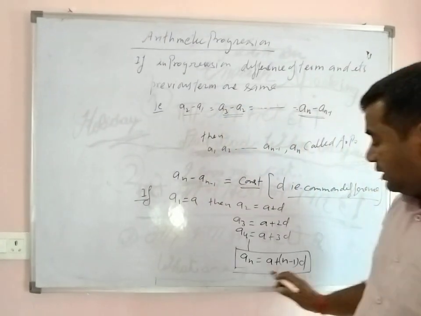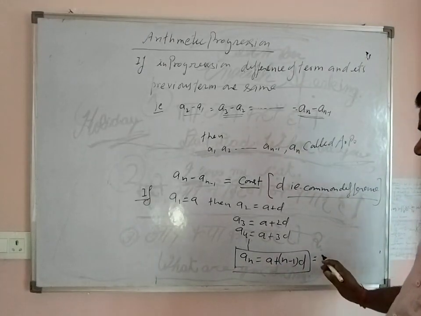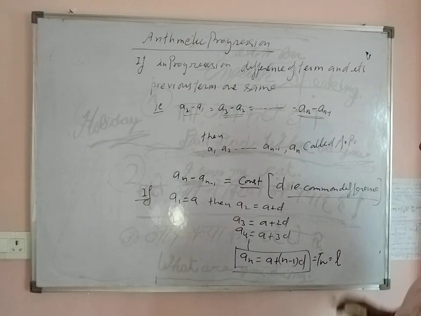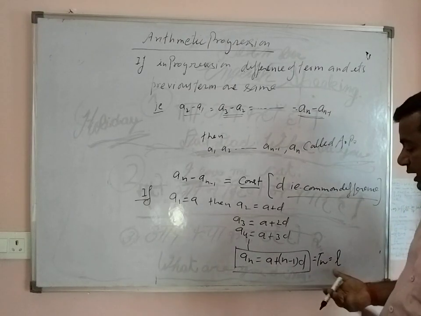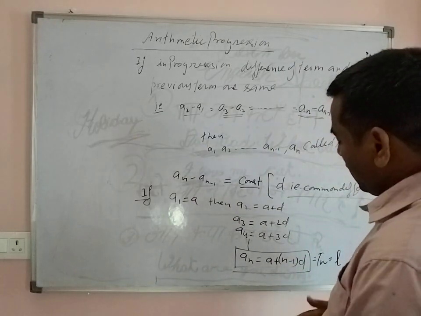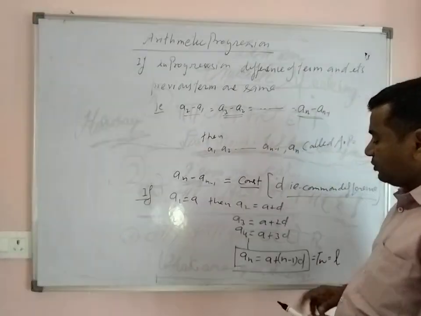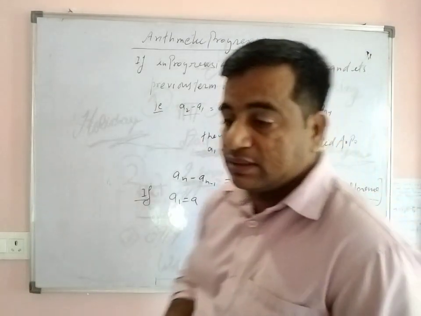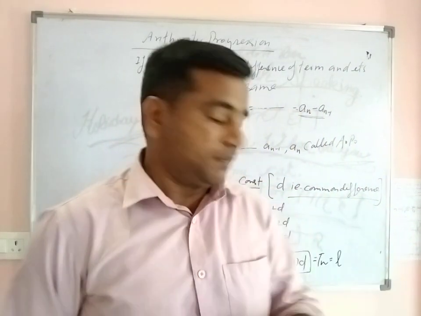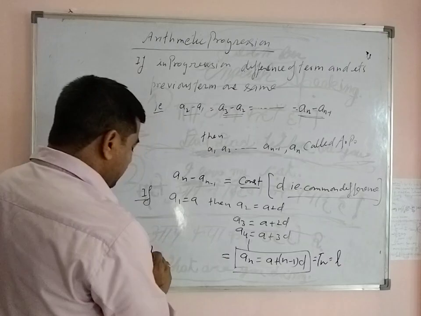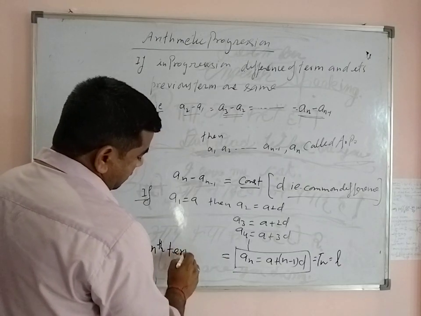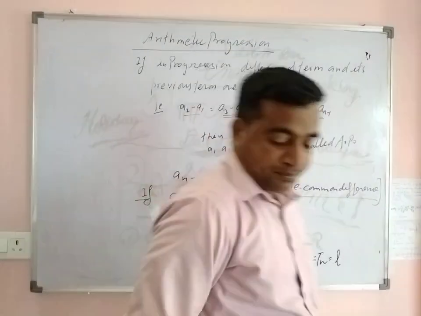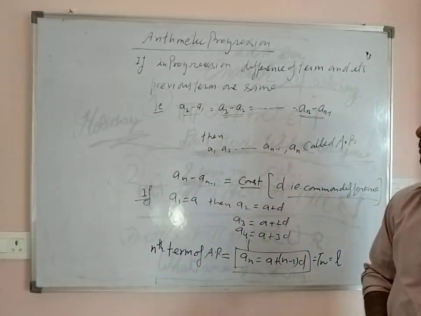Some other ways to write it: an, tn, or also l. So an or tn or l is the nth term of AP, which is a plus (n minus 1) into d, where a is the first term, d is the common difference, and n is the nth position. So this is the nth term of AP.